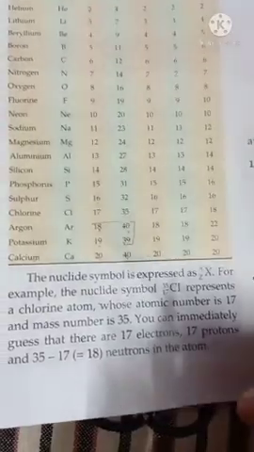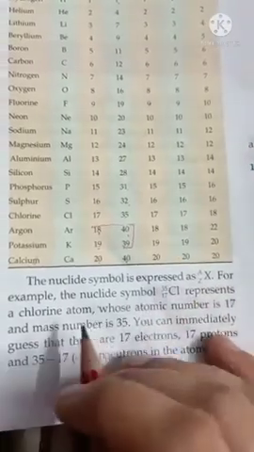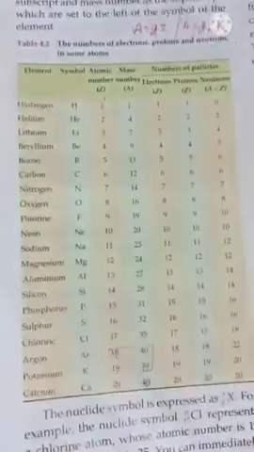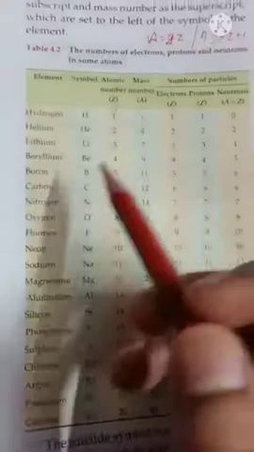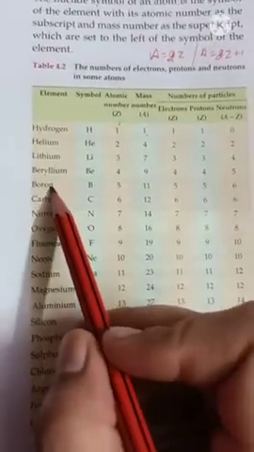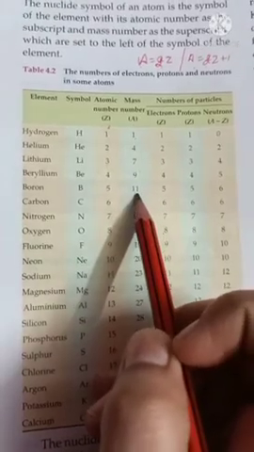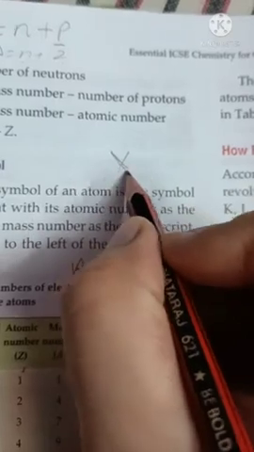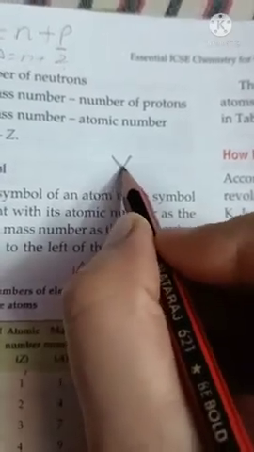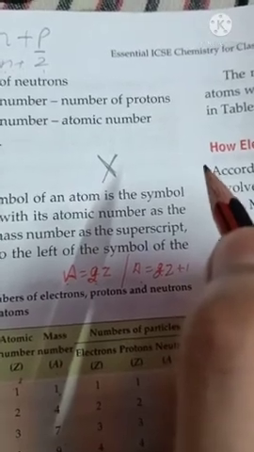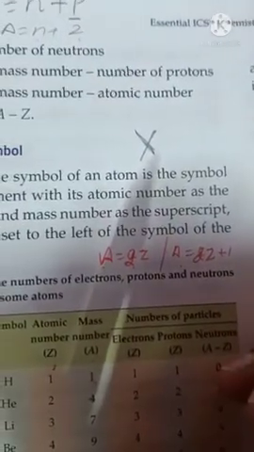Now we learn to write nuclide symbols. In order to learn it, first of all you should know the atomic number and mass number of different elements. For example, if you want to write the nuclide symbol of boron, boron has atomic number 5 and mass number 11. So how will we write it? First of all you write the symbol of that element, X. The mass number you write as a superscript and the atomic number you write as a subscript.